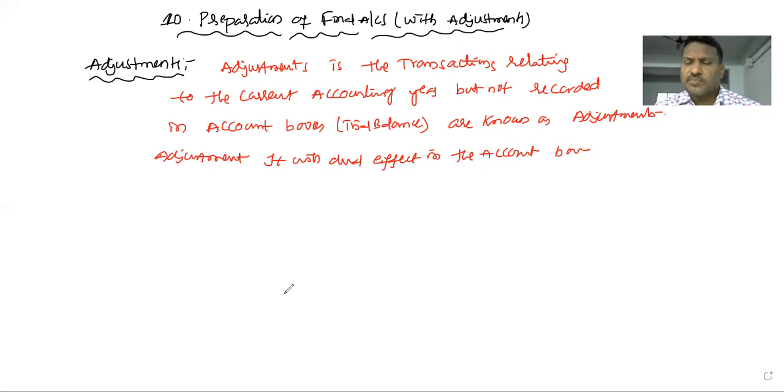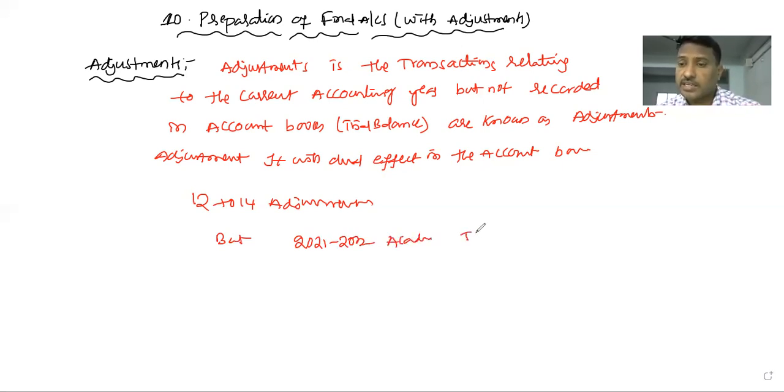Actually, there are nearly 12 to 14 adjustments that can take place in a business. But according to the 2021-22 academic year, as per the Telangana Intermediate Board, only 6 adjustments are most important.